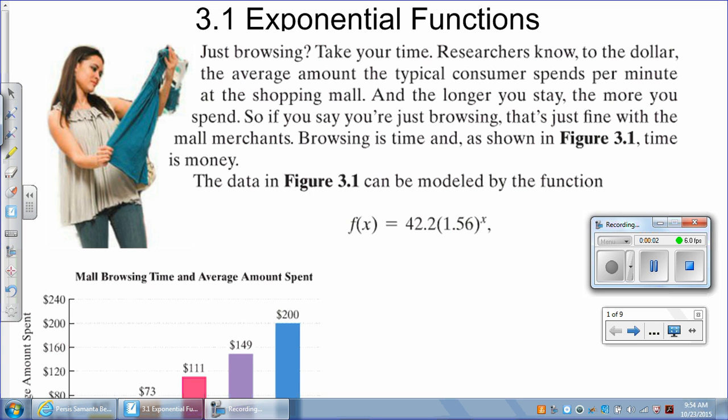This video will cover section 3.1, exponential functions. Ruben, could you please read that problem, or that statement? Just browsing, take your time.